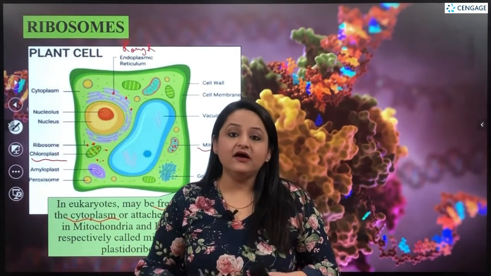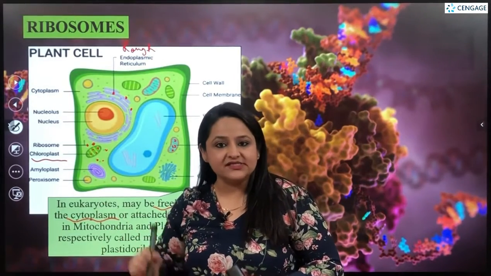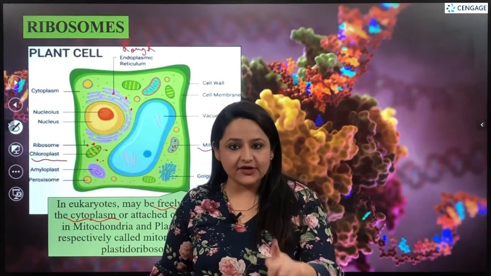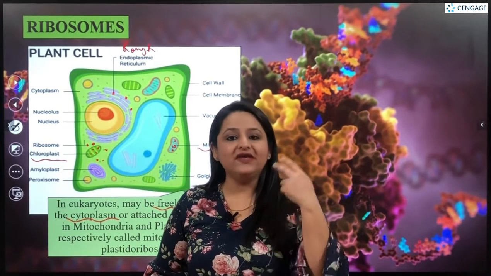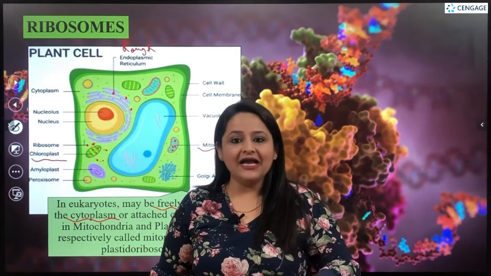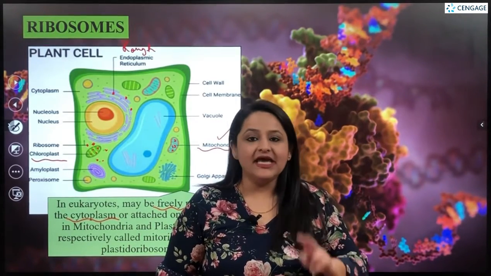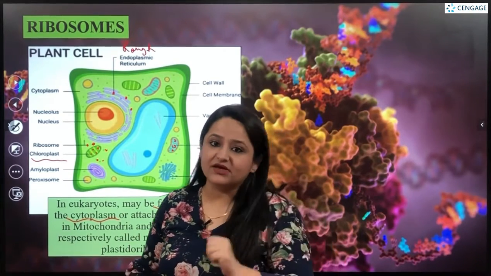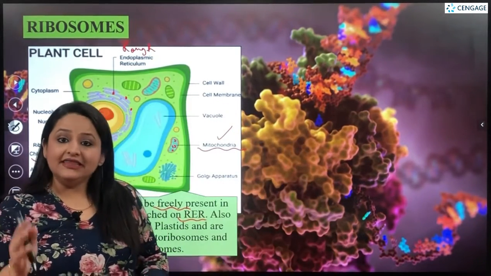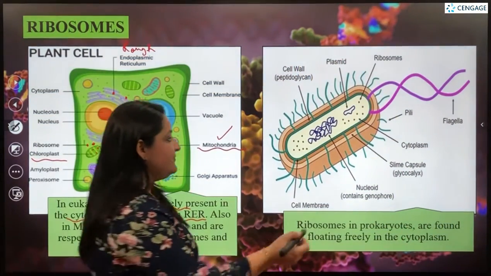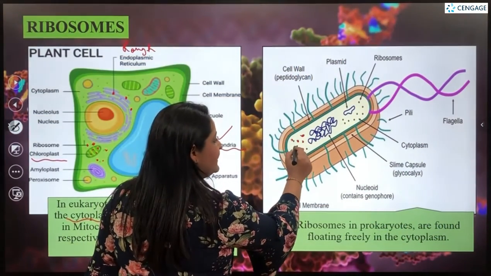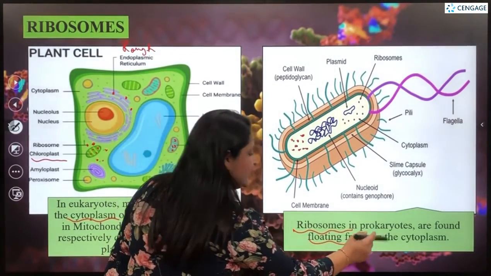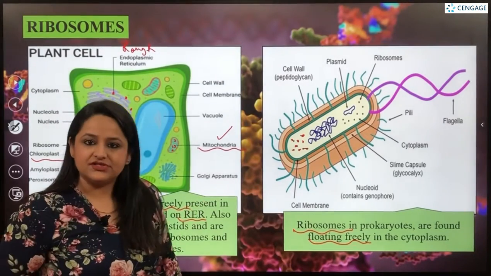So we have seen that in a eukaryotic cell, that is in the case of a plant cell as well as animal cell, the ribosomes will be present in 4 locations, that is in the cytoplasm. Then they can be attached on the RER, rough endoplasmic reticulum, and they can also be present in organelles in the respective cells like mitochondria as well as plastids in the case of plant cells only. Then in the case of prokaryotes, we will see that the ribosomes are just randomly present in the cytoplasm. So ribosomes are just freely floating structures in the cytoplasm of the prokaryotes.